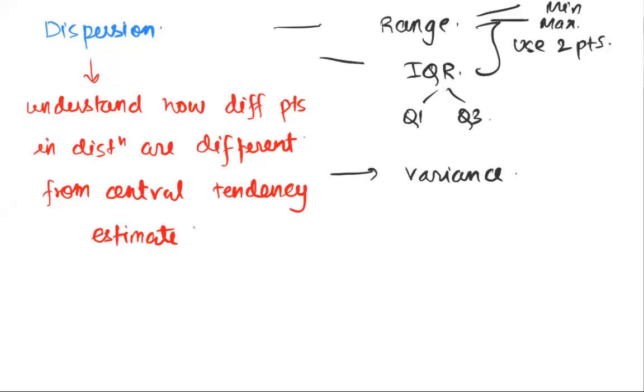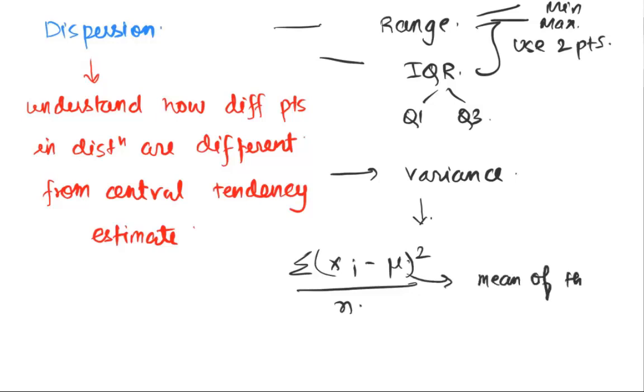Which brings us to the idea of variance. We'll first try and understand what variance exactly is. Fundamentally, this is the mathematical formula, (xi minus mu) whole square by n, where mu is the mean of the population.